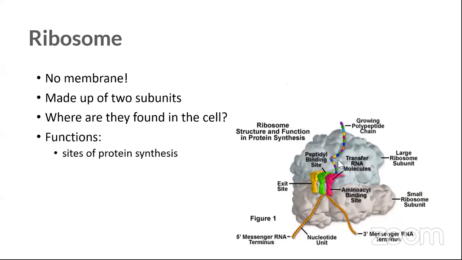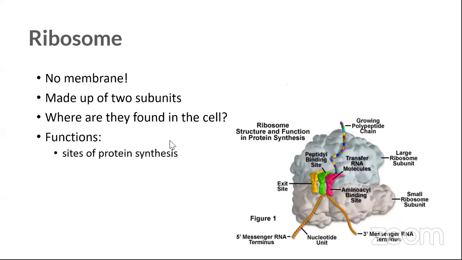This is for the ones who are interested to learn more, and those who want to learn the basics can learn from these slides. Ribosomes: no membrane, made up of 2 subunits, the large subunit and the small subunit, and the function is that it gives the site to produce the important proteins of your body.